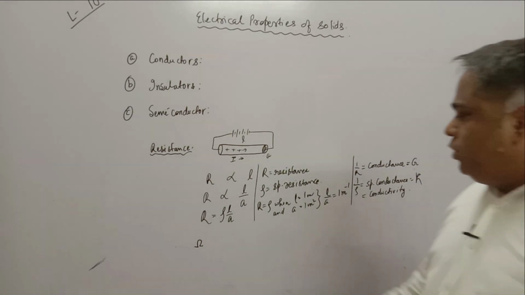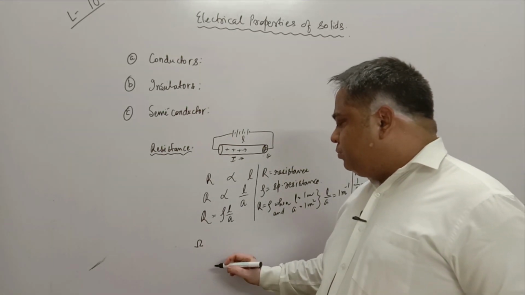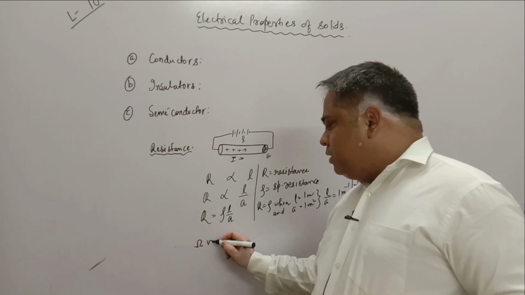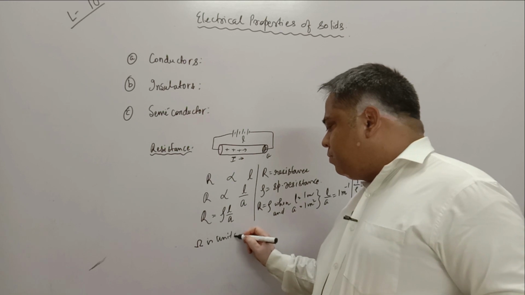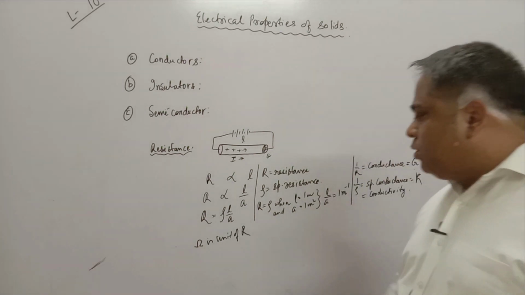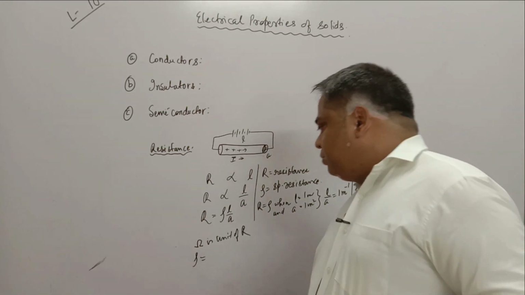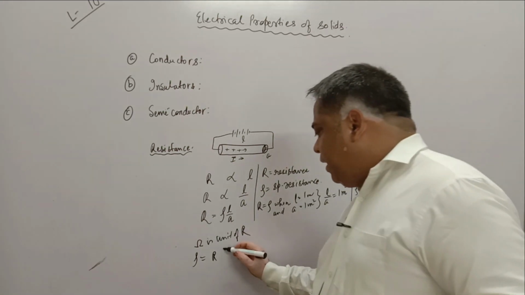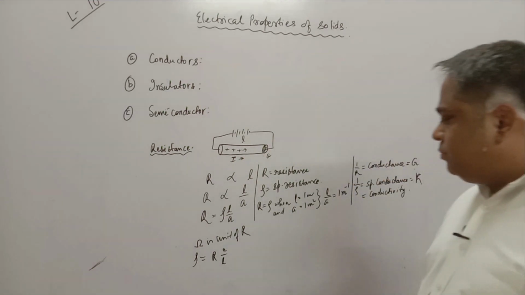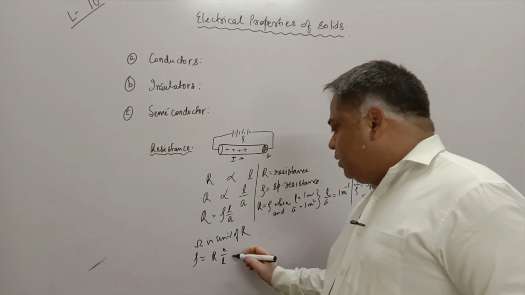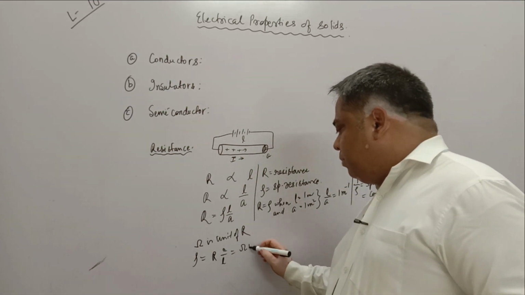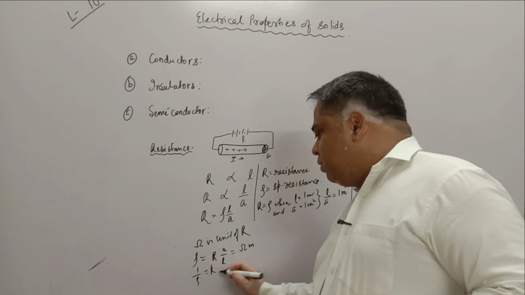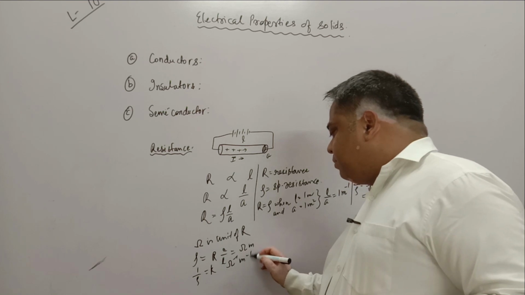So the unit of resistivity would be obtained from resistance: clearly resistivity is equal to R A by L. So it is equal to ohm meter, and 1 by rho, that is conductivity, will be equal to per ohm per meter.